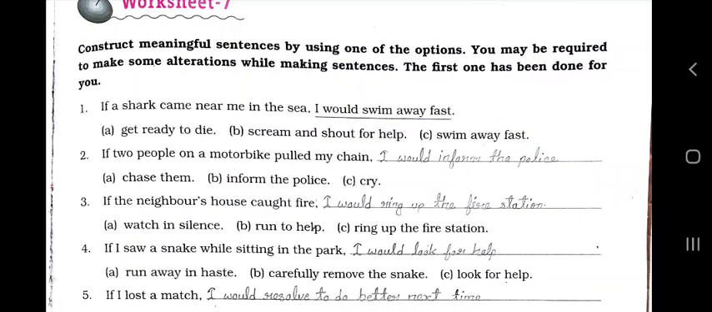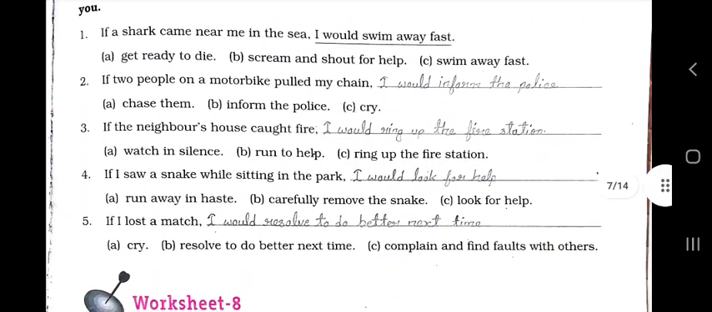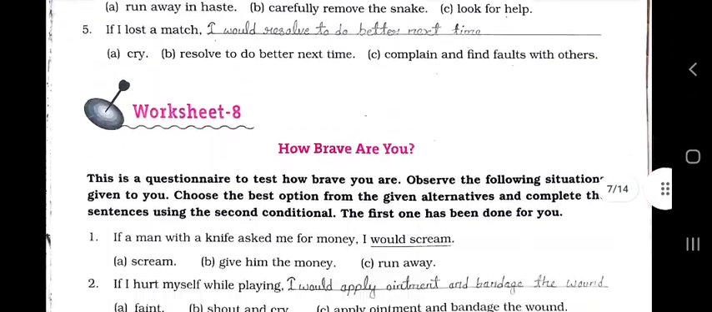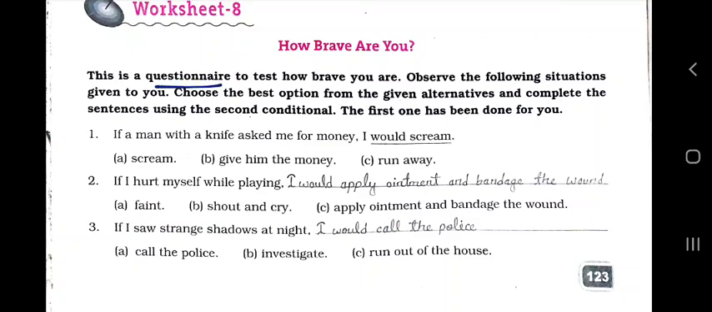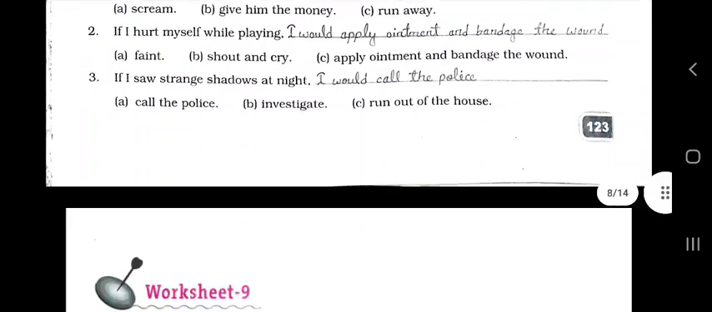If a shark came near me in the sea, I would swim away fast. You have to find out the options from this. This is a very simple question. You may do it on your own. Now worksheet 8. How brave are you? This is a questionnaire. To test how brave you are, observe the following situations given to you. Choose the best option from the given alternatives and complete the sentences using the second conditional. The first one has been done for you. If a man with a knife asks me for money, I would scream. You have to just choose the correct option. This too is very easy.